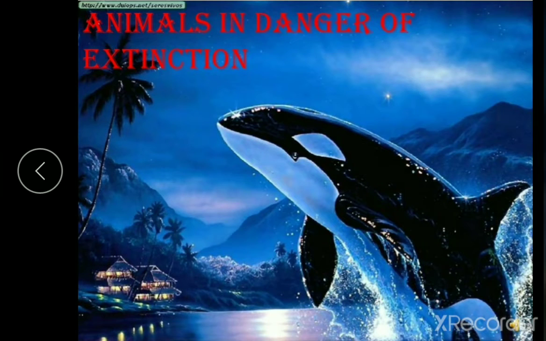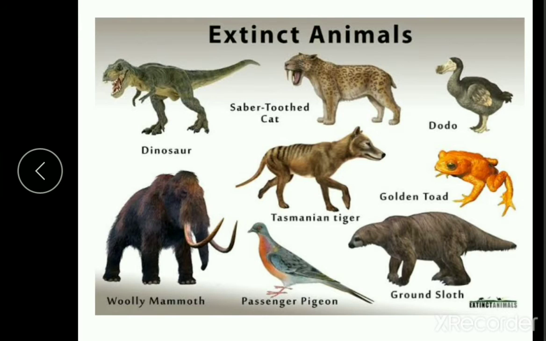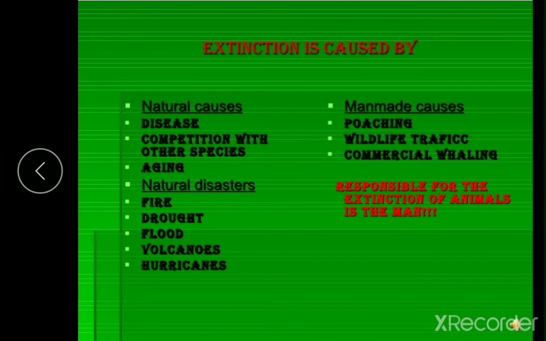The next topic is animals in danger. So why are the animals in danger? Because of so many reasons. Let's see the reasons one by one. So these are the animals which are in danger. Extinction is caused by natural causes like diseases, competition with other species, and aging, and natural disasters like fire, drought, flood, and volcanoes. Because of all these, the animals get extinguished, right? Or they become extinct, right?